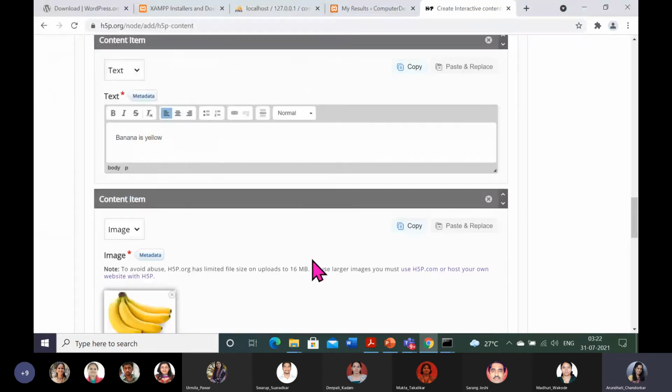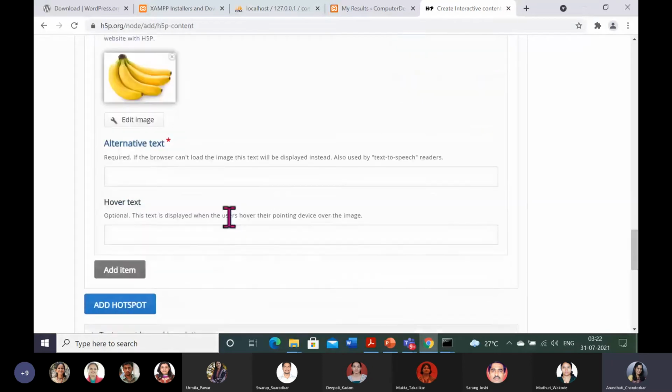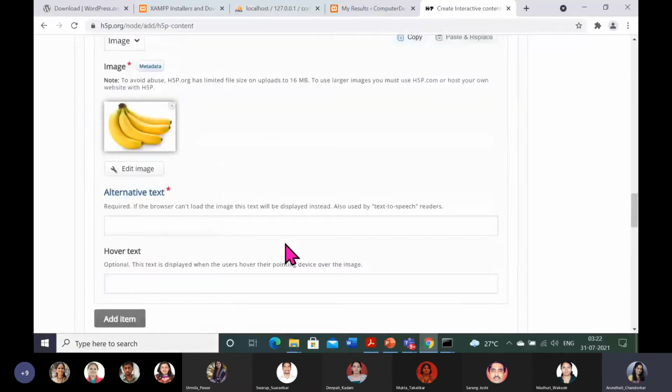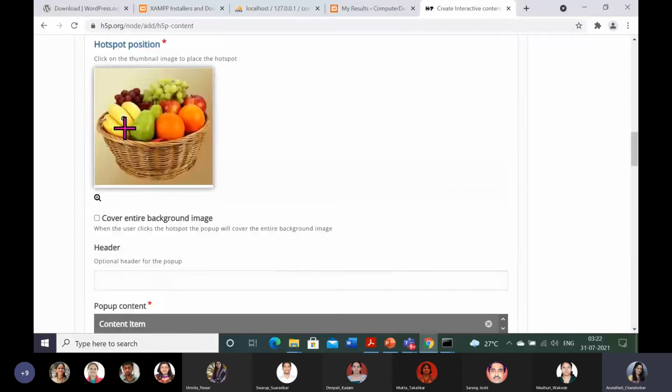I have added the video for the time being. I am not adding it. So two components I have added on that hotspot. Now I will add the hotspot. So here the first hotspot is done. Let us check it first.